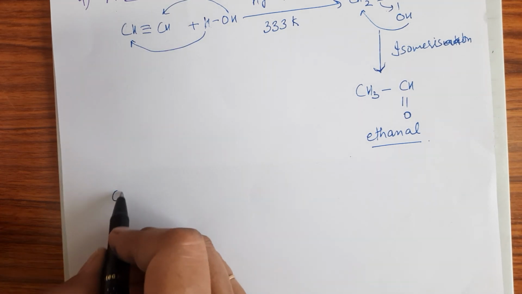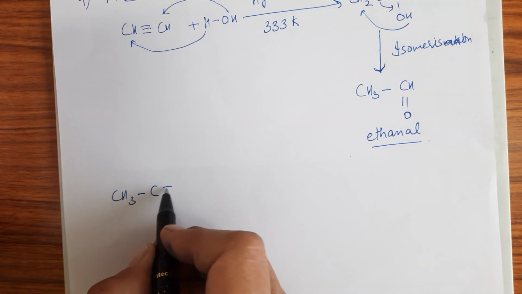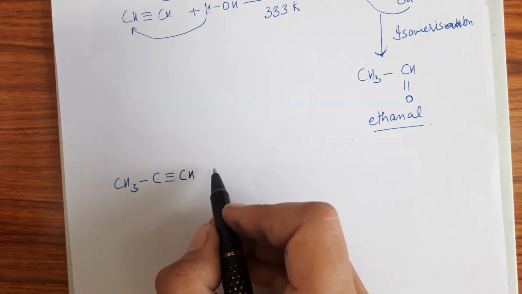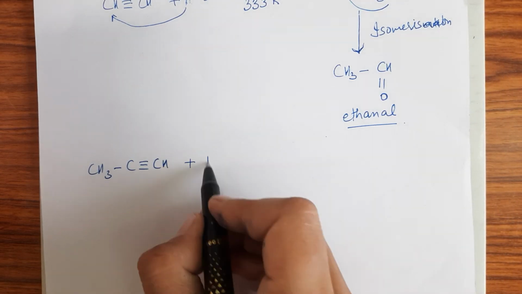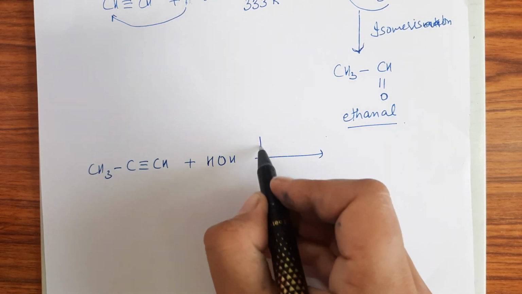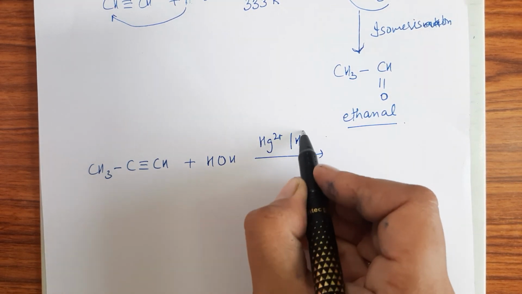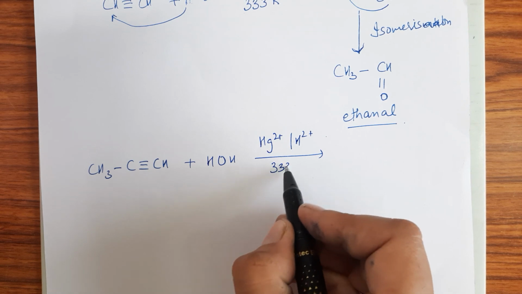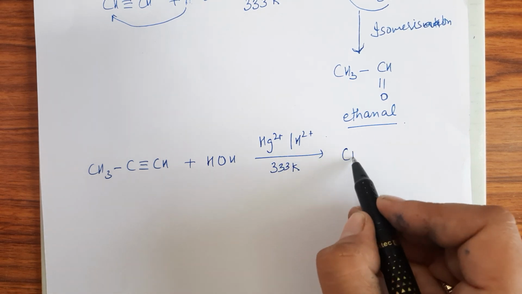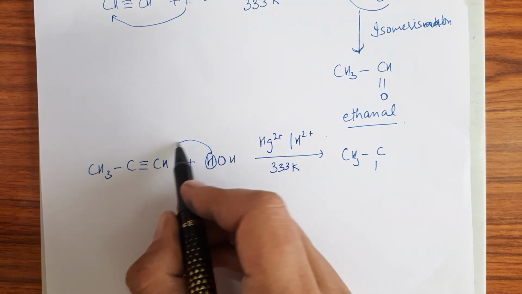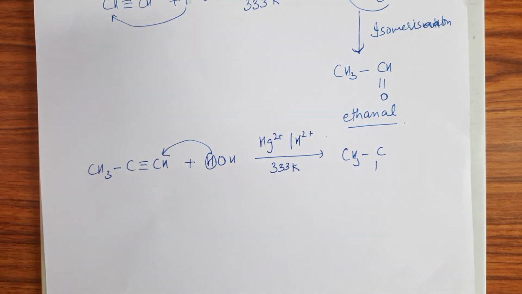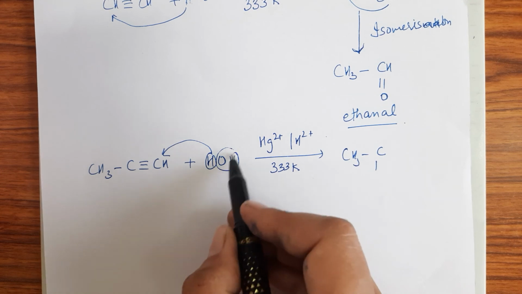You can take one more reaction. If you take an unsymmetrical alkyne, then there will be formation of ketone. Let's see. Hg2+, H2SO4, 333 Kelvin, then CH3, hydrogen goes to the carbon having more number of hydrogens according to Markovnikov.